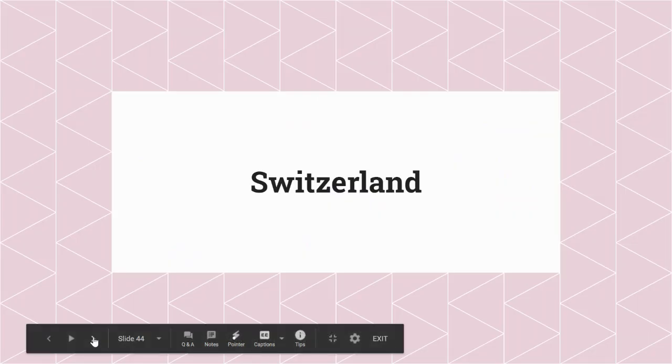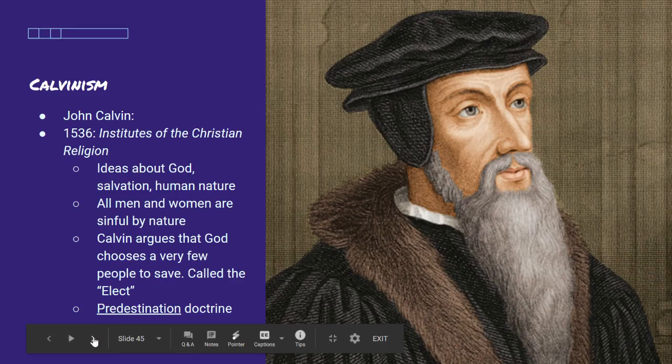You then started reading on these other countries, including Switzerland, Scotland, and France. So we're going to take a look at Switzerland first, and we're going to talk about John Calvin. John Calvin formed his religion called Calvinism, and he wrote this book in 1536 called The Institutes of the Christian Religion, and he discussed ideas about God, salvation, and human nature.